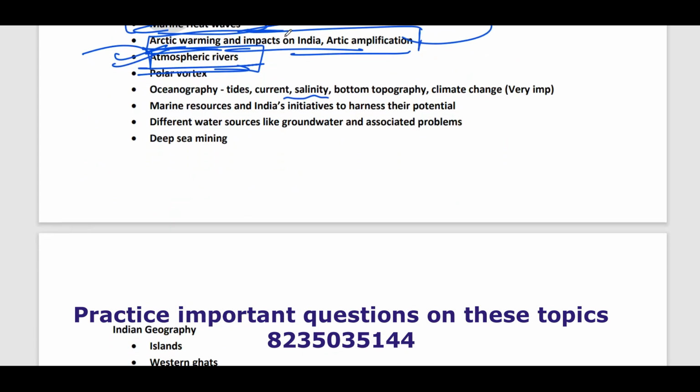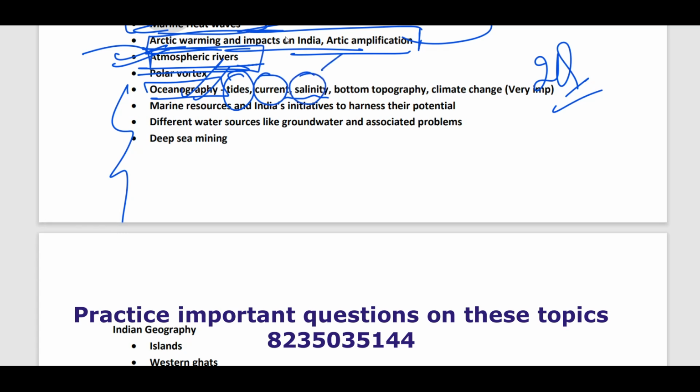Coming to oceanography. This is one of the most important themes which can come in UPSC prelims 2023. I am expecting, according to my analysis, at least 2 questions coming from oceanography. So please prepare this properly from the NCERT. You can start with your basics. What are tides? What are ocean currents? What are the differences between tides and currents? Then what is the salinity profile?